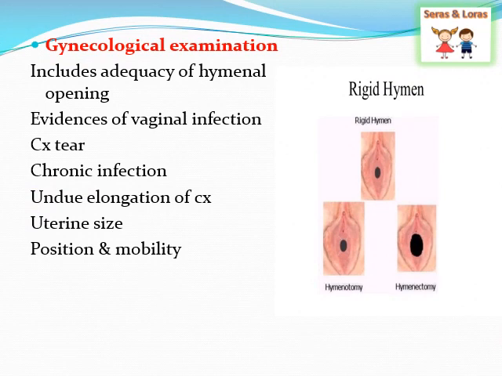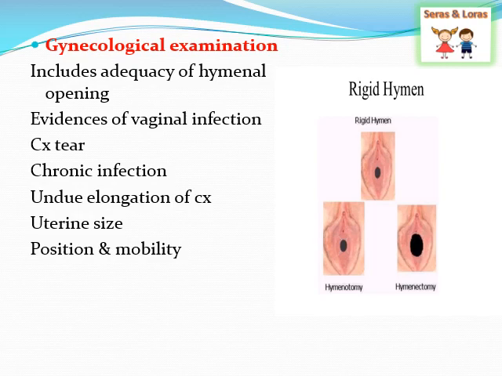In this, we are seeing the gynecological examination. The first one includes the adequacy of the hymenal opening. So the doctor should see the hymen, whether it is rigid or whether the opening is adequate. In some cases, the doctor needs to do a hymenectomy so that there will be an adequate opening.